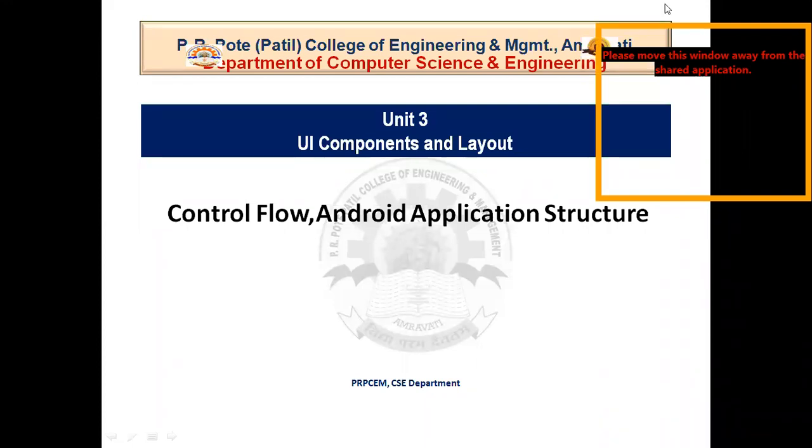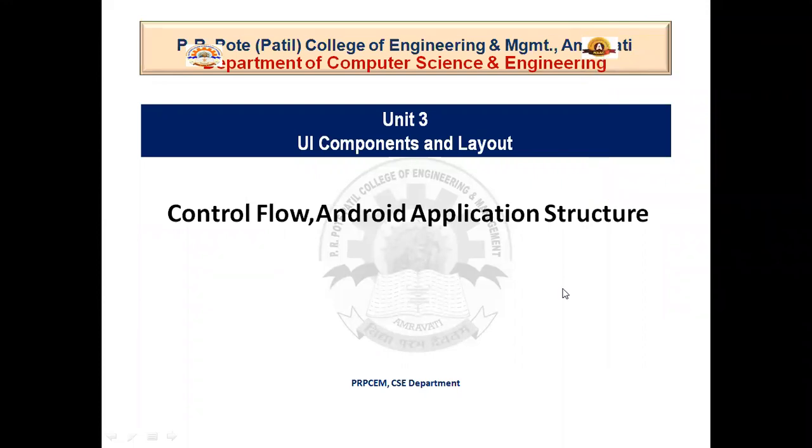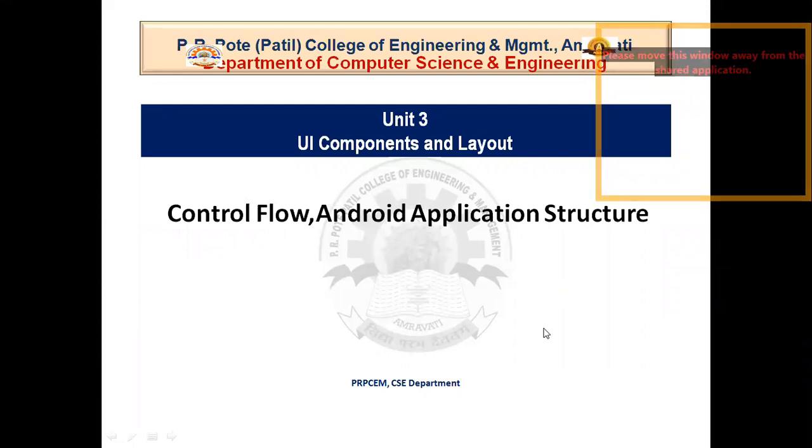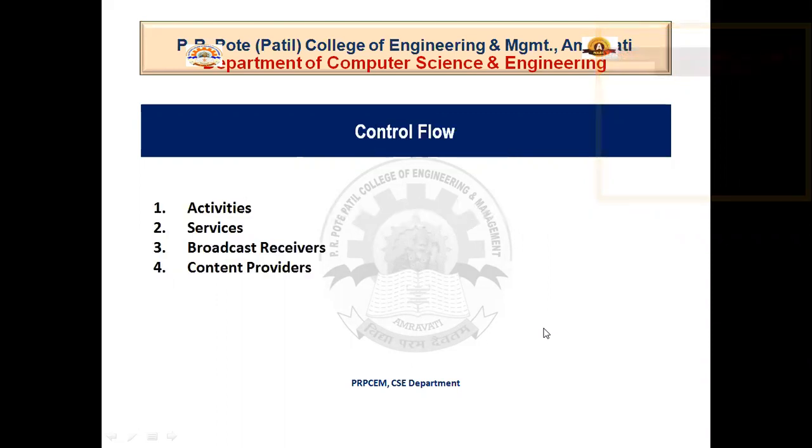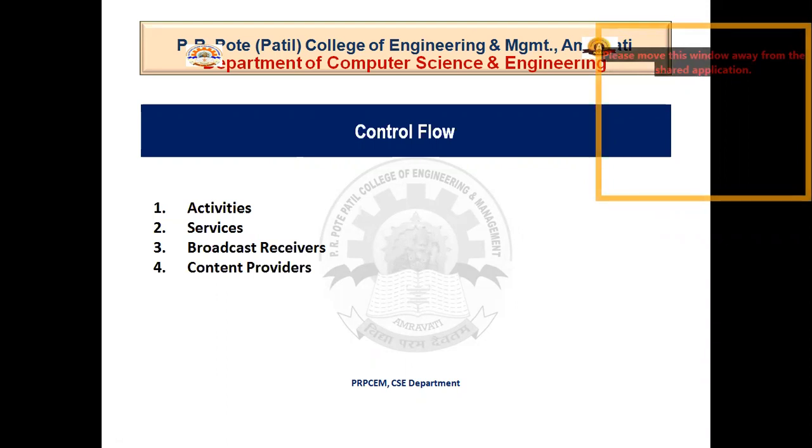Let's summarize unit number 3, that is UI components and layout. So let's discuss the control flow. Control flow contains 4 main components: activities, services, broadcast receivers, and content providers. So what are activities? Activities handle the user interaction to the smartphone screen.